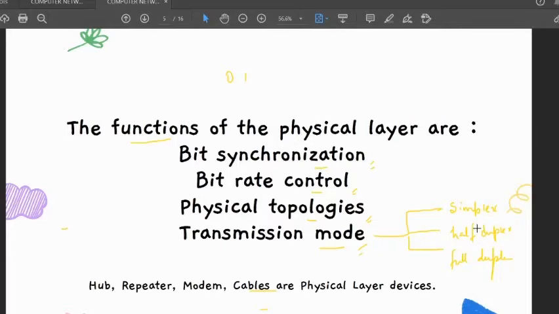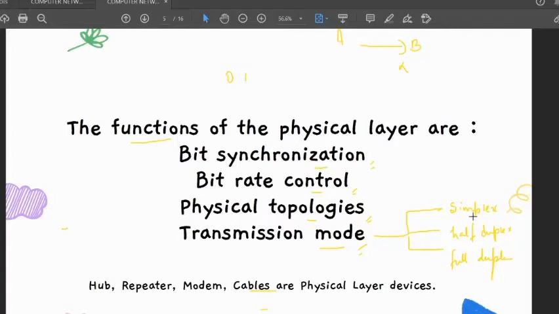It simply means that whenever we are transmitting any data, there is a format which is being followed. If we are transmitting data from, suppose, A to B, simplex means that only one direction can be followed. If A is transferring the data to B, then it is not possible that B will transfer data from B to A. Only one direction is being followed.